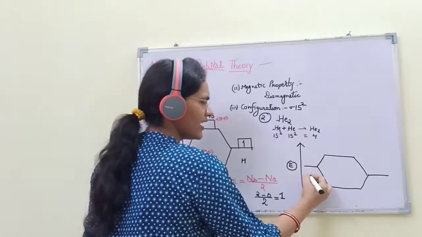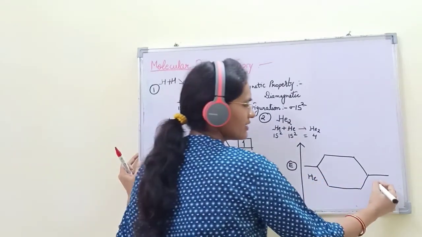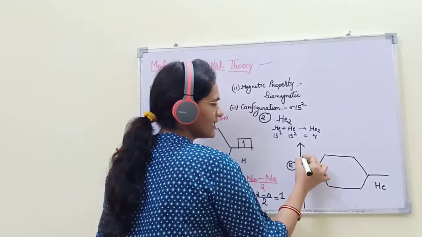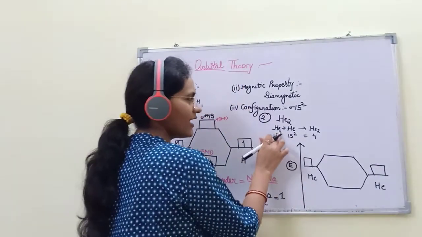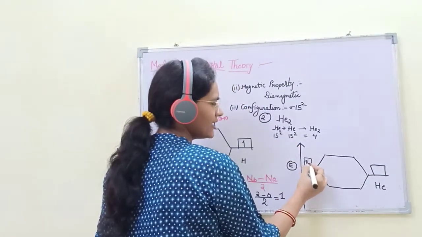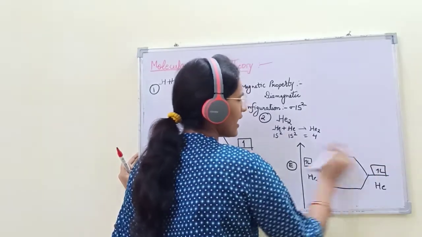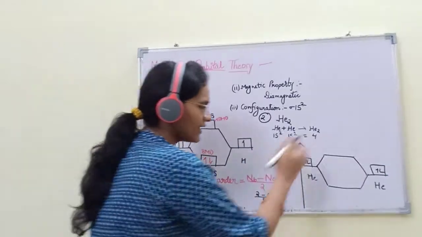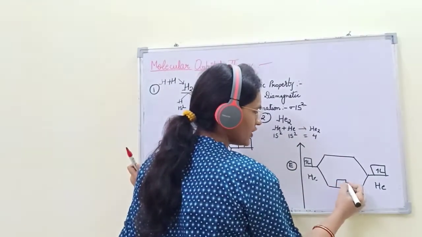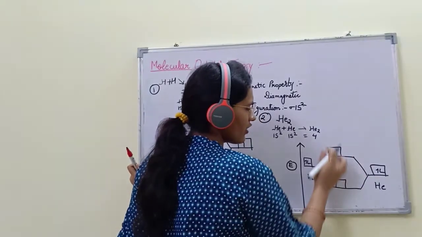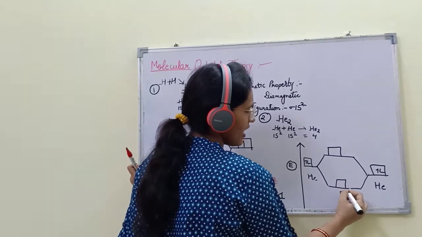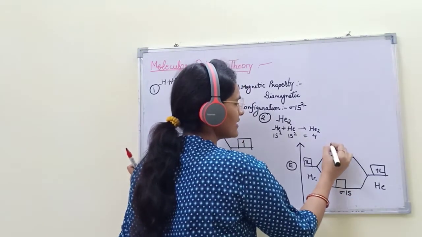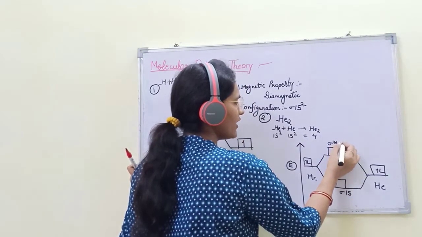Here is one helium atom. This is the atomic orbital. There are 2 electrons. And this is the formation of the molecule. This is sigma 1s. This is sigma anti-bonding 1s.